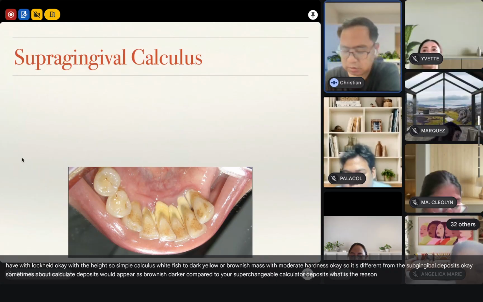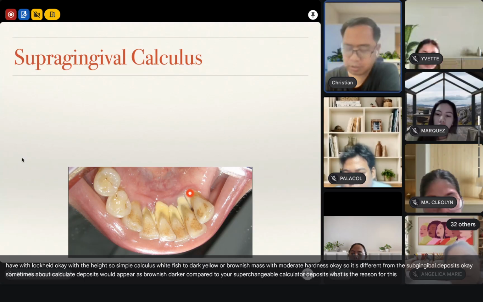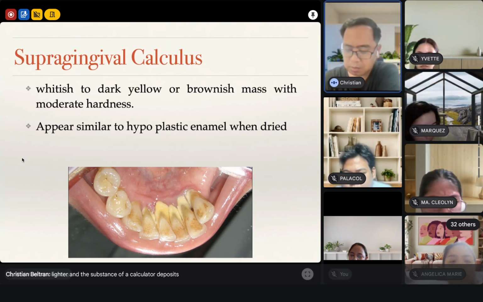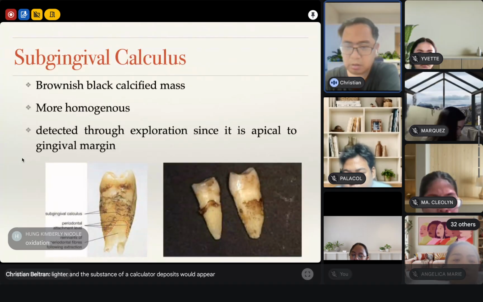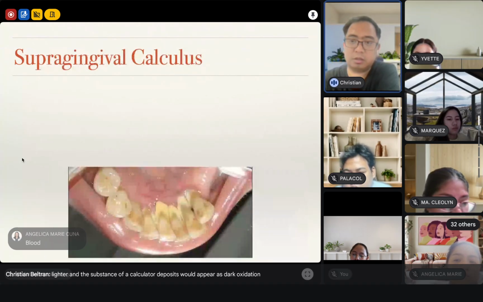What's the reason for this? Supragingival is lighter and the subgingival calcular deposits would appear dark. Oxidation due to blood. Okay?